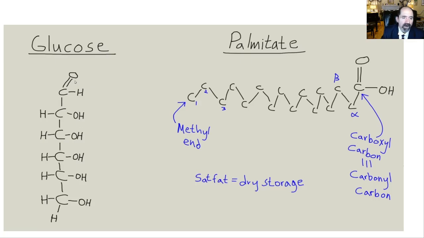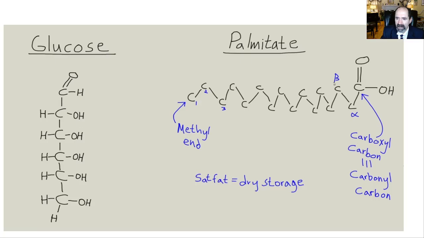So glucose is already largely oxidized. By oxidized in this case, I'll just say having oxygens on the carbons. It's very ready to be converted into CO2. It's already more than halfway there. In comparison, look at this molecule of fat. This is palmitate, a saturated fat, meaning no double bonds. And notice there's no oxygens on any of these carbons except the one at the end. This is called the carboxyl carbon.